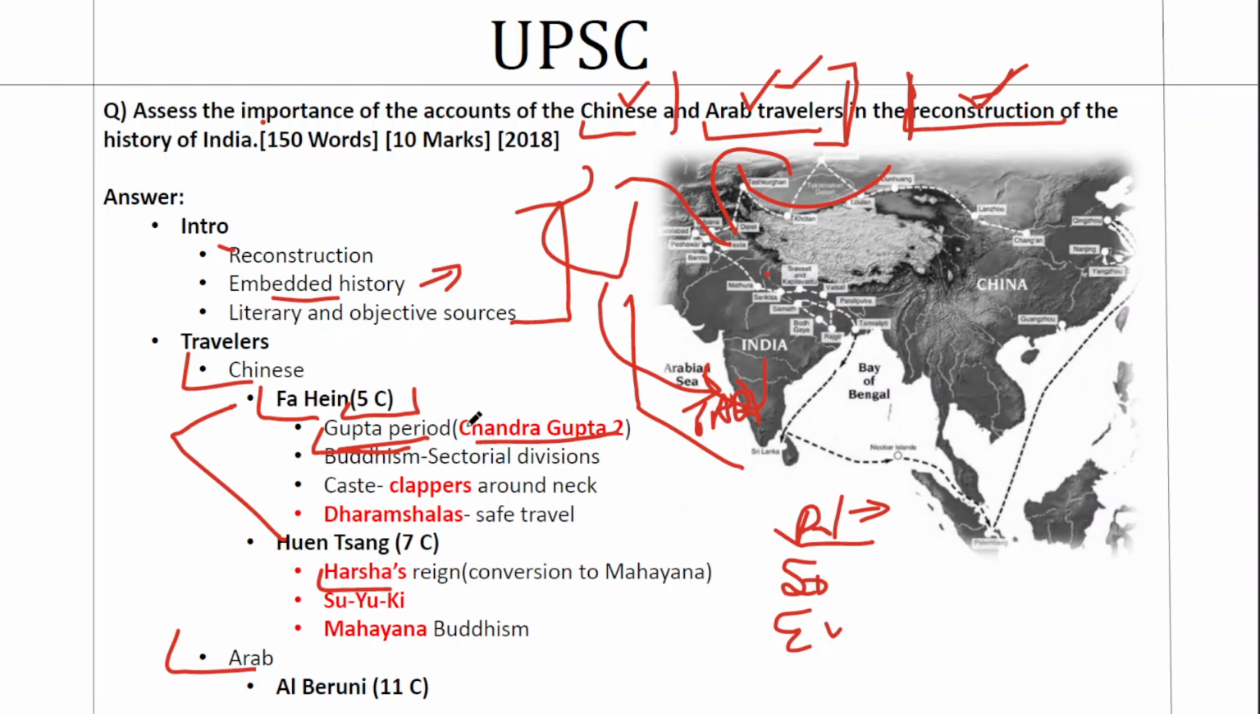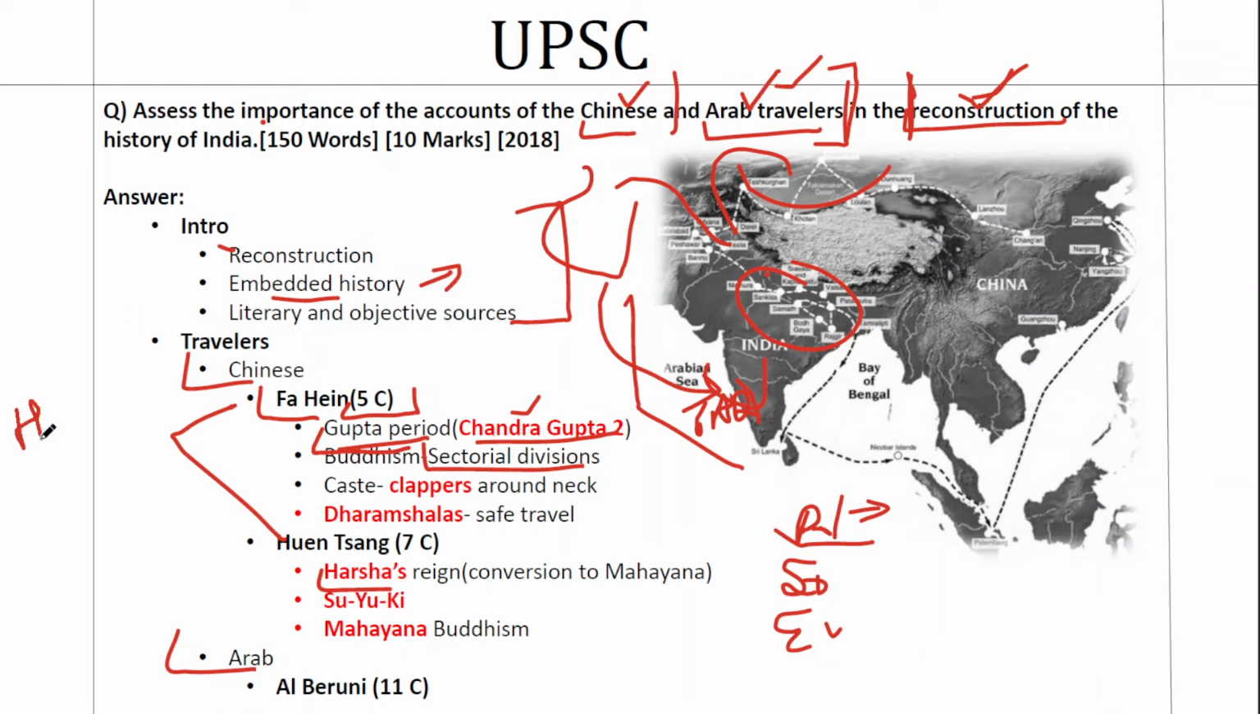Now look at the contributions of Fahian. First of all, I told you he came in the Chandragupta period. Both these travelers' primary intention was to explore the nature of Buddhism in India, because India was the land of Buddha. Buddha was born and brought up, everything was in India, around the modern day Bihar region. So they visited India with that perspective. And when Fahian visited India, Buddhism was filled with sectarian divisions.